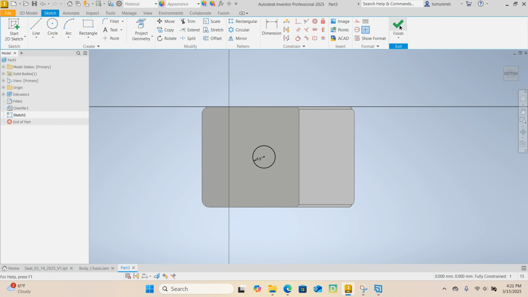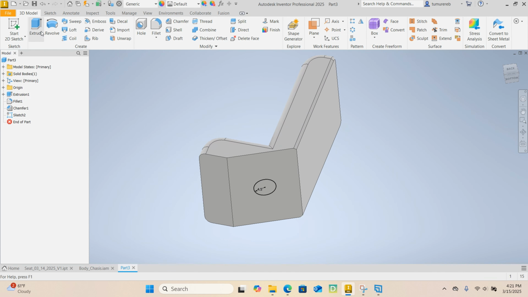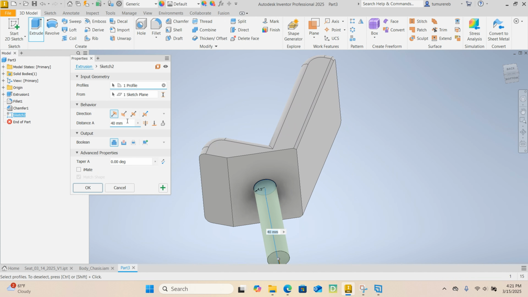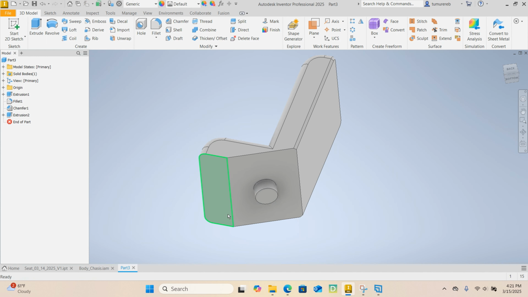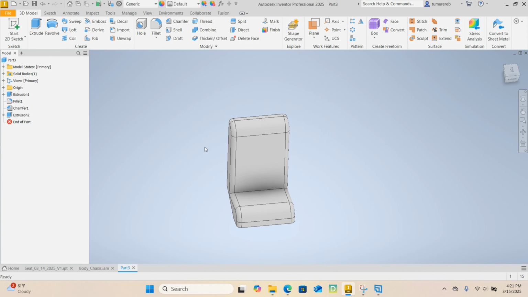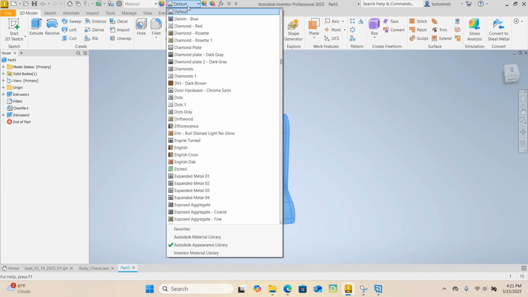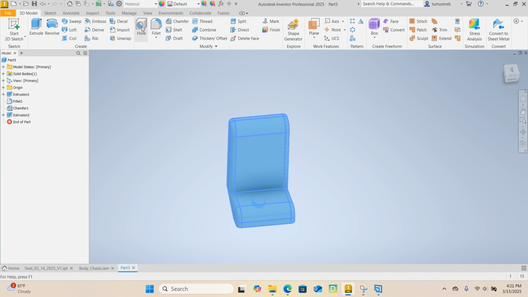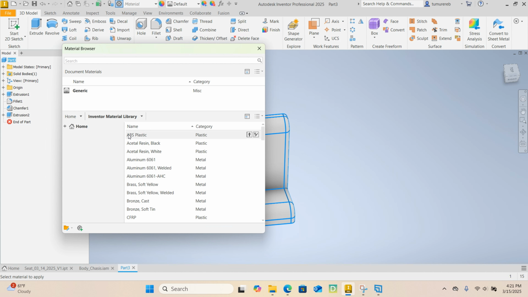And finish sketch. Extrude a direction of default and 5. Output is going to be join and done. And we are done. The seat for your Jeep is done. Let's go ahead and change the appearance to anything you like. Actually, let's apply material first. Select ABS plastic.